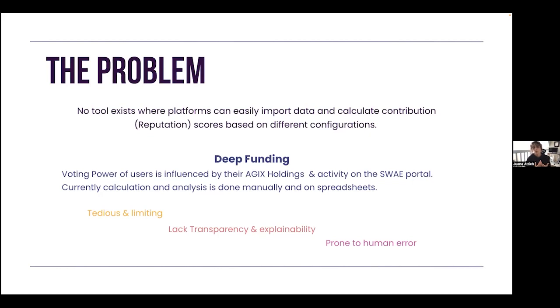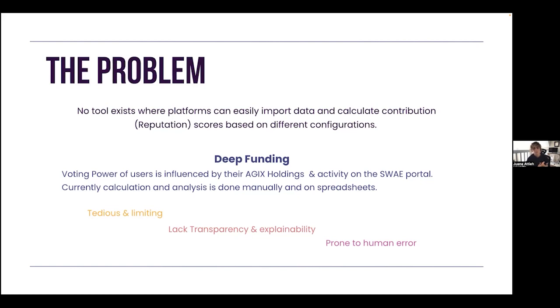The inspiration for this proposal came from the need to improve deep funding's current process in calculating those contribution scores for the community members. Currently, as you know, the voting power of a user is influenced by their AGIX holding as well as their activity on the SWAY portal. This activity could include creating a proposal, creating a comment, liking, reacting, all sorts of interactions. But right now, those interactions and those calculations are done manually on spreadsheets.